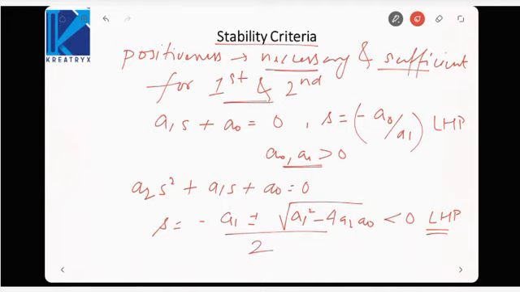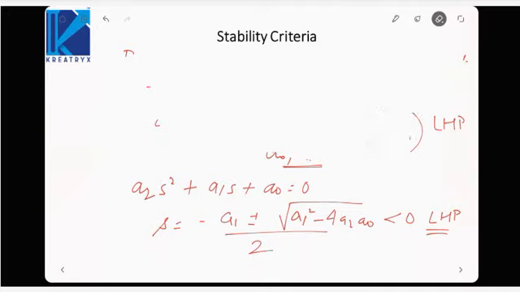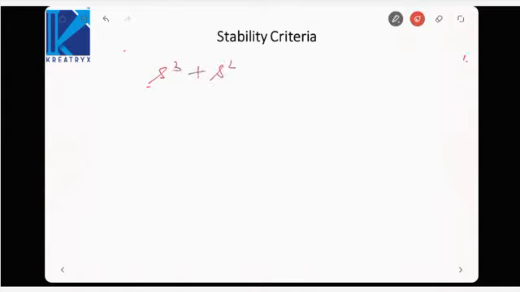But what happens for a third order system? Let us take a characteristic equation of a third order system. It will be like s cube plus s square plus 2s plus 8.